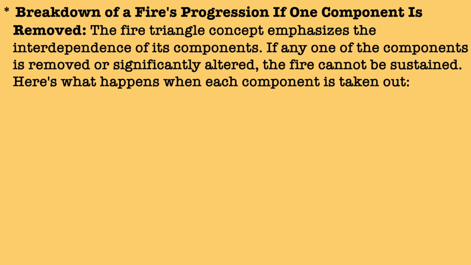Let us see what this point says if one of the components of this fire triangle is removed. The fire triangle concept emphasizes the interdependence of its components. If any one of the components is removed or significantly altered, the fire cannot be sustained. Here's what happens when each component is taken out.